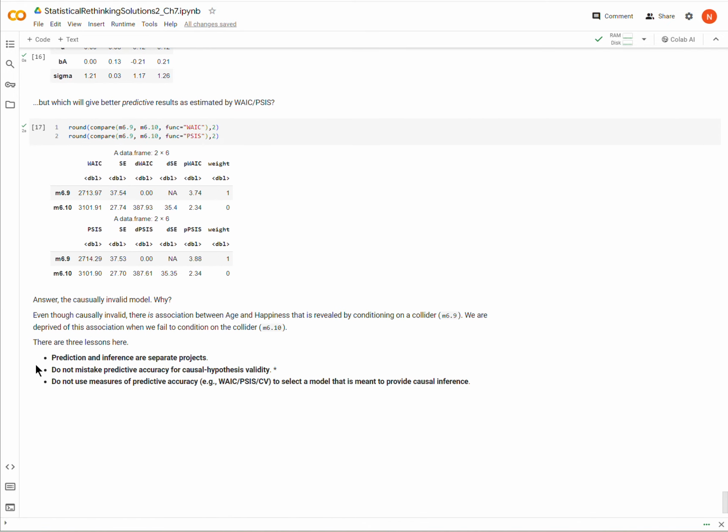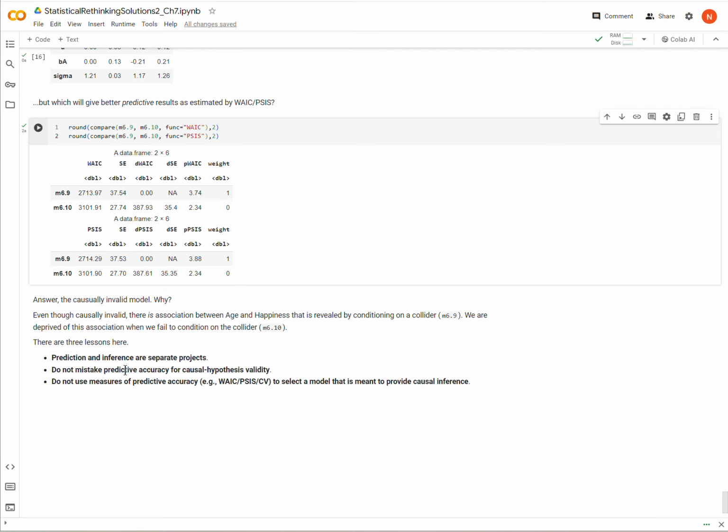So there are some lessons to learn about all of this. Number one is that prediction and causal inference are different projects altogether, so we can't mix these two up. And that's really the second one here: we should not mistake predictive accuracy for causal hypothesis validity.